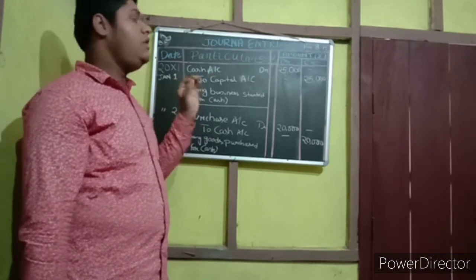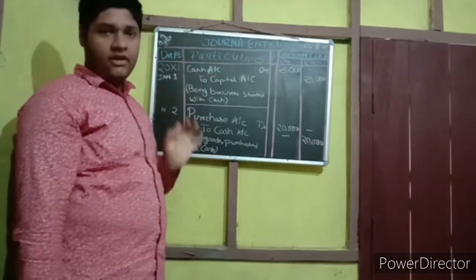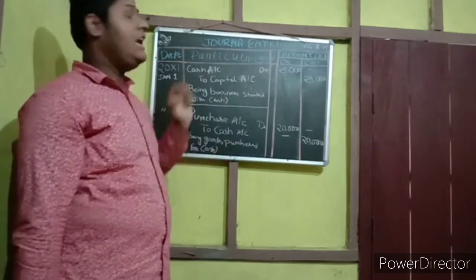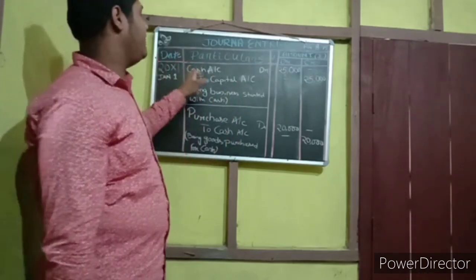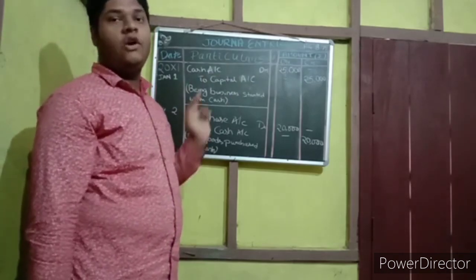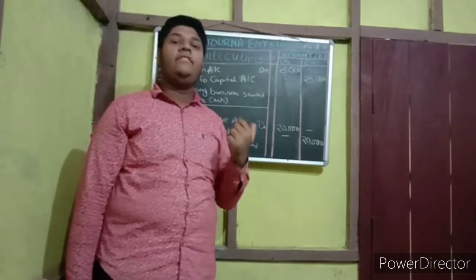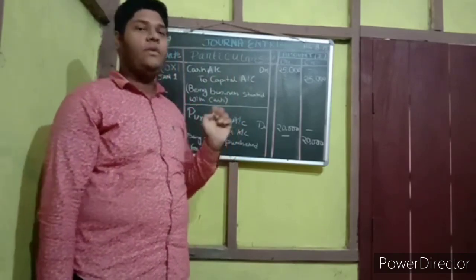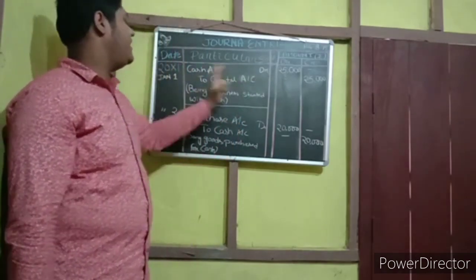Cash is a real account. For the real account, debit comes in, you are getting the cash, that is the cash debit side, and goes out means you are giving as capital. So capital is on the credit side. This is why cash debit and capital credit.